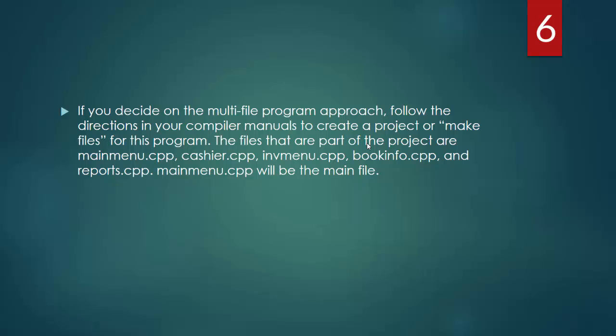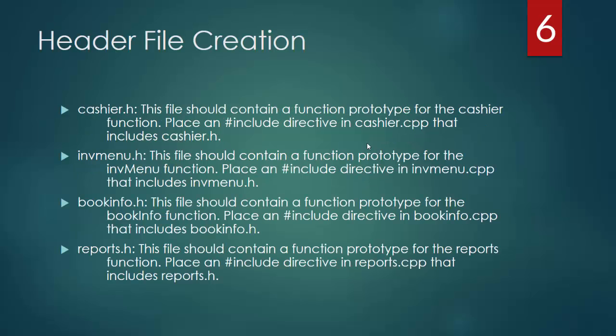Now we have an option to run it as a multi-file program or a single file program. I decided to do a multi-file program. I think that's much more standard than having a huge number of lines of code in just one file. We will do the headers for each of the CPP files. So we will have cashier, inventory menu, bookinfo, and reports. Our main menu file won't have a header because that's going to be the file with the main method. It's going to be the entry point of our program.